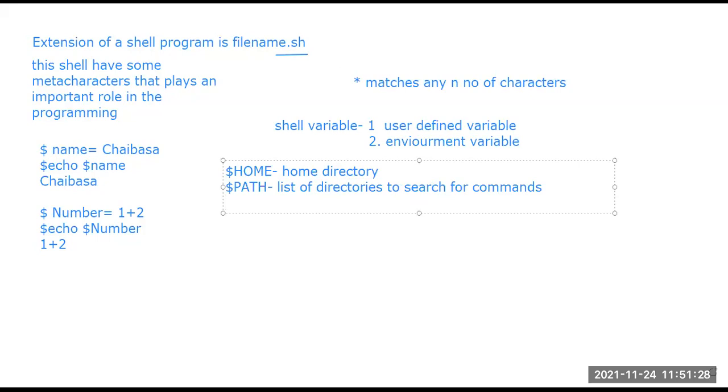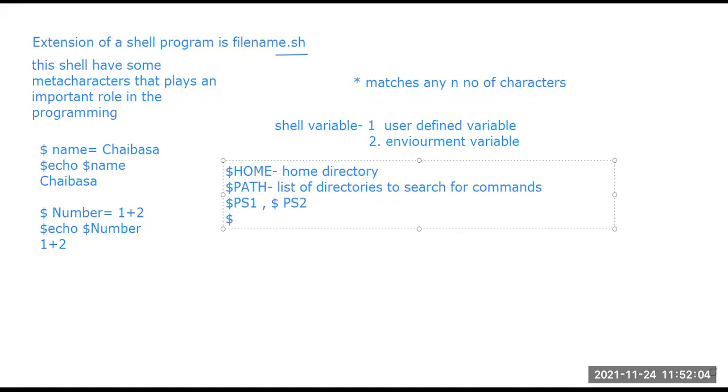Third one is $PS1 and $PS2. This is the prompt option, the command prompt, whether it is the primary or the secondary option. To do that, we can use $PS1 and $PS2. Then there is $SHELL.